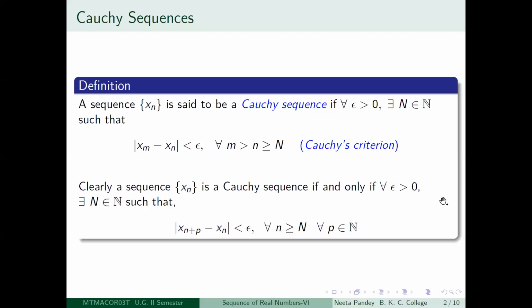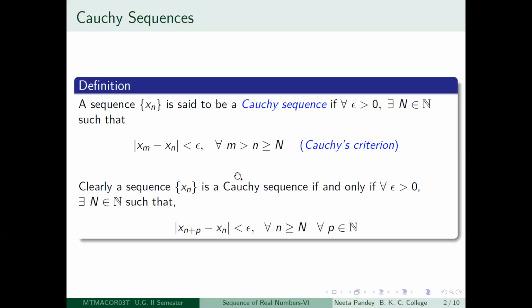By the end of this lecture, what we will show is that every convergent sequence has to be necessarily a Cauchy sequence, and the converse part, that every Cauchy sequence will be convergent, we will be proving at the end of our discussion on subsequences.